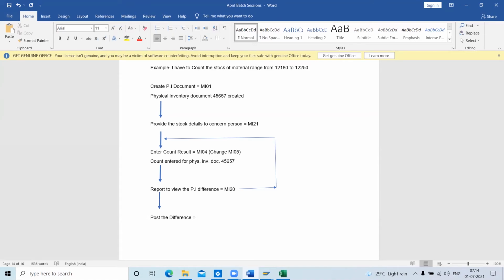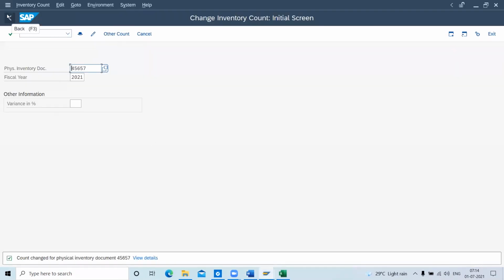The T code for posting differences is MI07. You can see the first three: 1 for create, 2 for change, and 3 for display for the document. Then 4 is to create the count result, 5 for change, 6 for display, and the last one is post the difference. If I confirm this, I will post it.